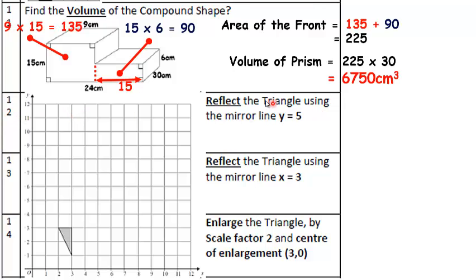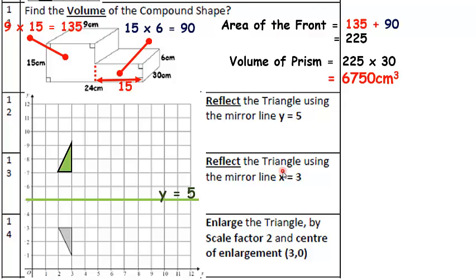Question 12. Reflect the triangle using the mirror line y is equal to 5. Go to your y-axis, find 5, and draw a horizontal line through it. Label it y is equal to 5. Make sure you're using a pencil and a ruler. You're going to reflect this shape along the line y is equal to 5. It's 2 squares away, so it'll be 2 squares on the other side and flipped over. There's your answer.